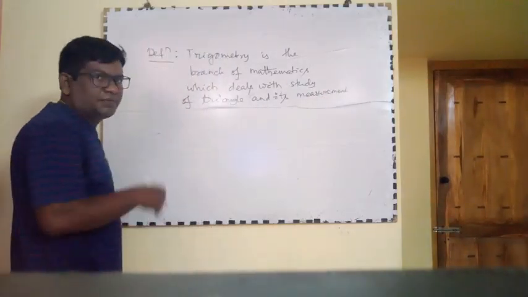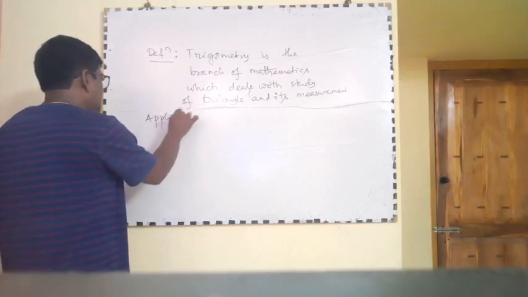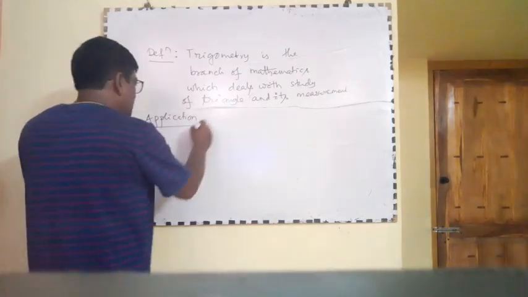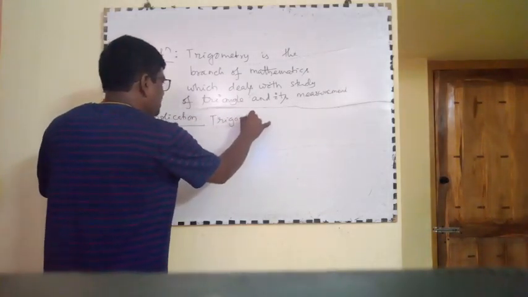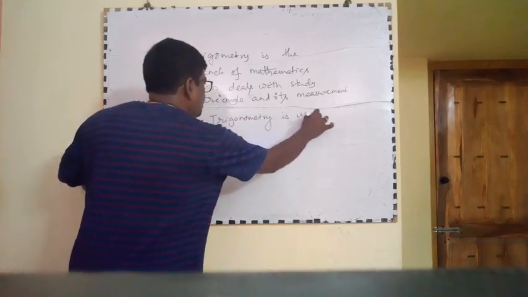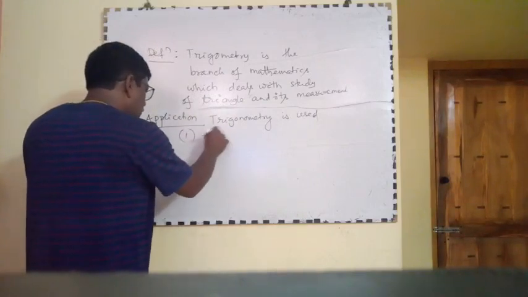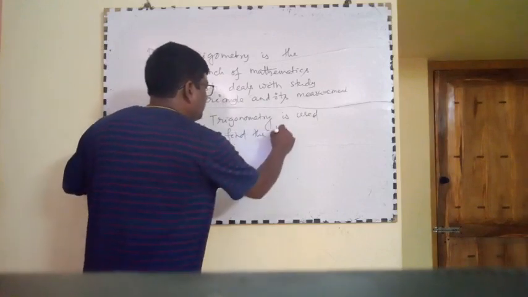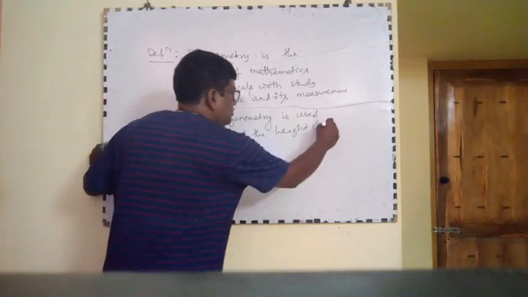What are the applications of trigonometry? Some applications. Trigonometry is used, number one, to find the height of mountains.